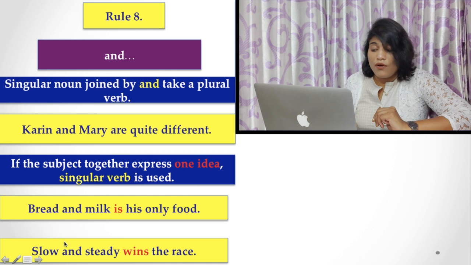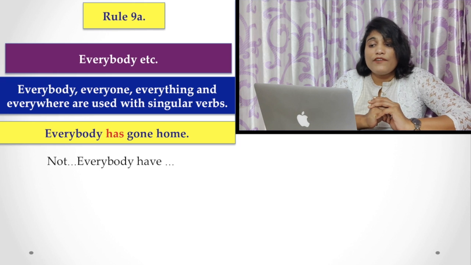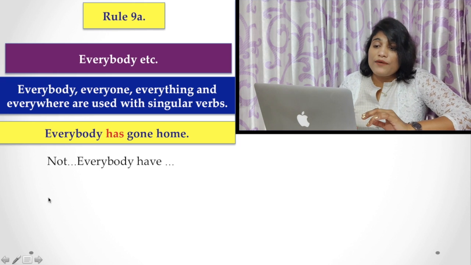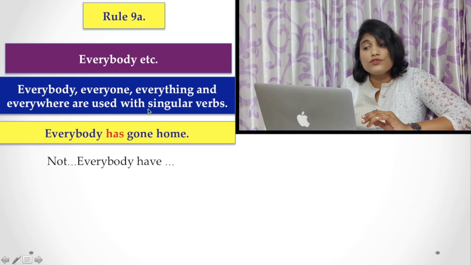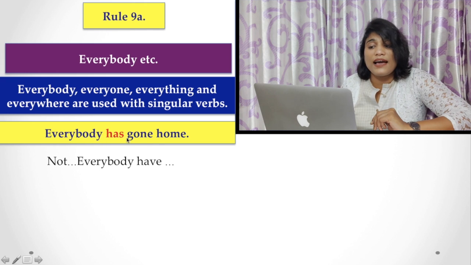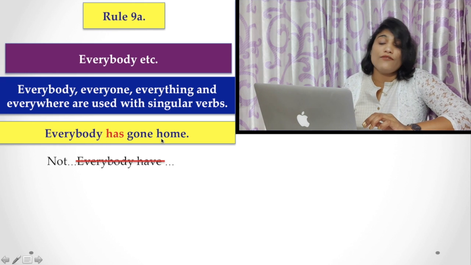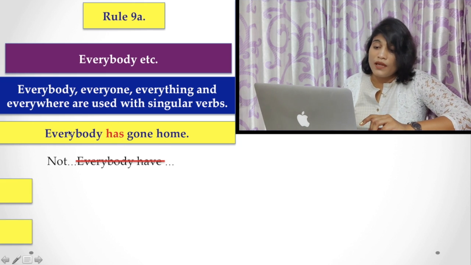Okay. Now rule number 9a, everybody, etc. Everybody, everyone, everything, and everywhere are used with singular verbs. For example, everybody has gone home, but you never say everybody have. You have to use the singular verb with everybody.